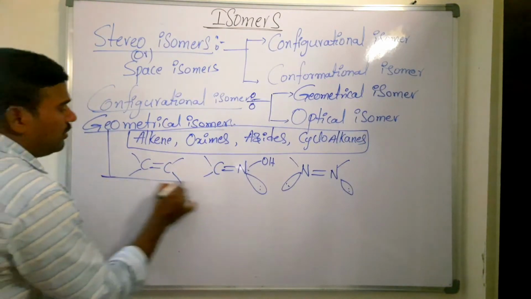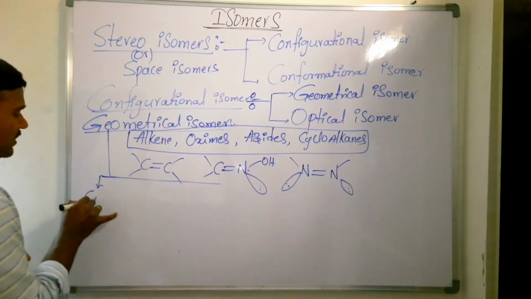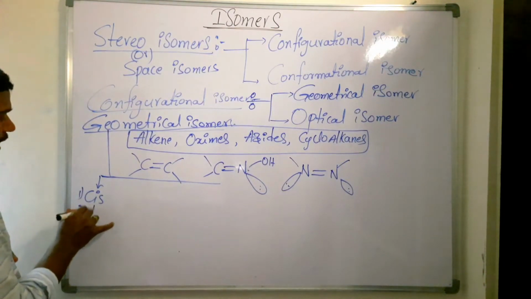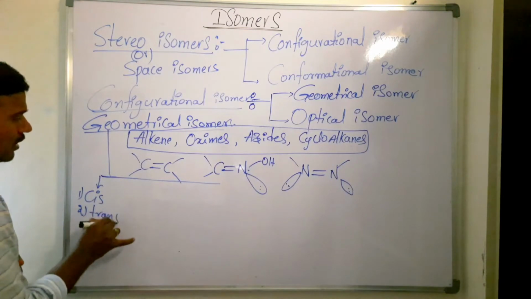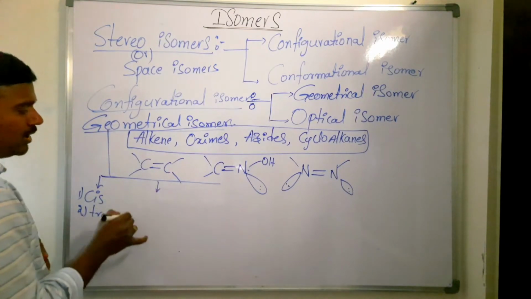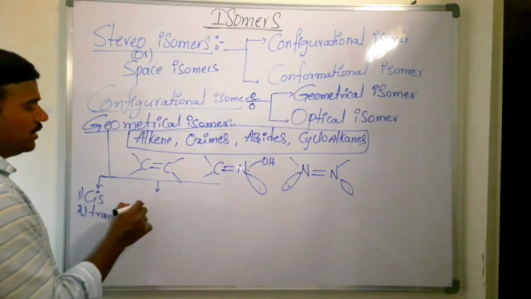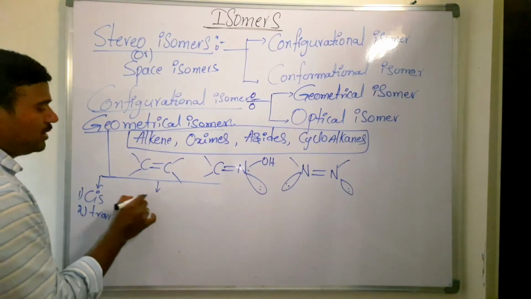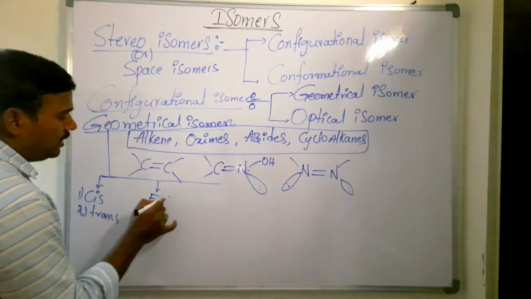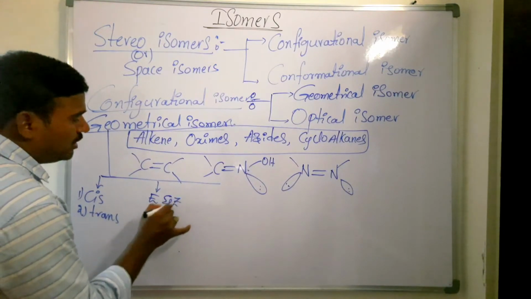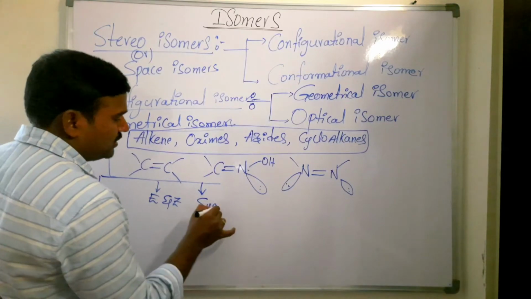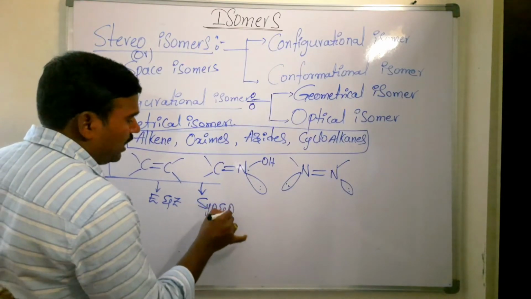The first type is cis and trans isomer. The second type is syn and anti isomer. You can also take the E and Z isomer.